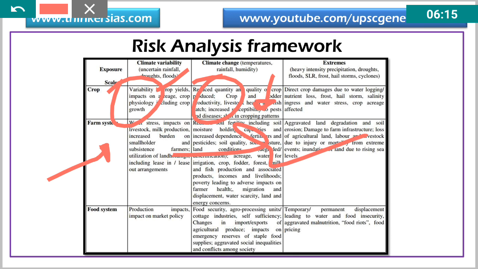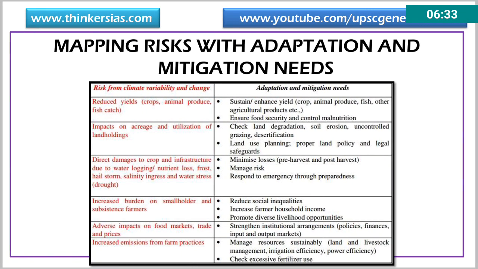And in the food system, food security may be a threat. Agro-processing units, cottage industries may not get the regular source of food grains and food products for their market. Okay, access to food security is another thing. So this is the risk analysis. This is also an important component from mains point of view. You can read this, it is self-explanatory.